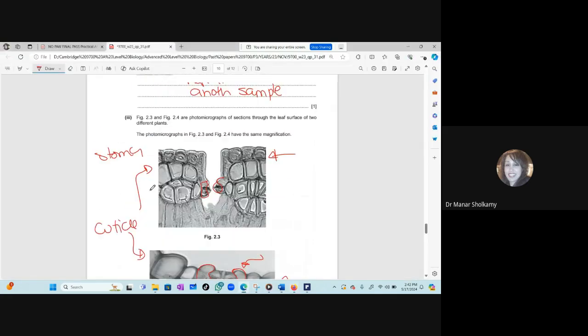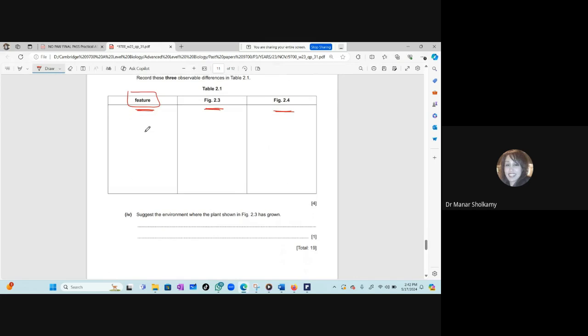Okay. Now, the problem is that in case they don't give you a table, you need to know that when you come to compare any two features, the table has to be at least with 3 columns. The first column with the feature. Okay. Now, clear features: epidermis, endodermis, root hair cells present or not, trichomes present or not.